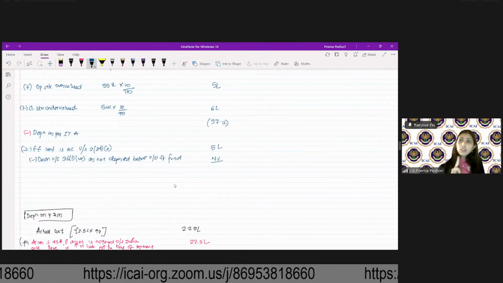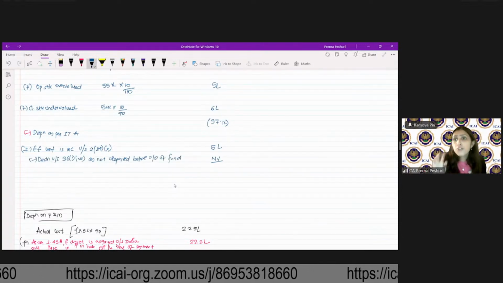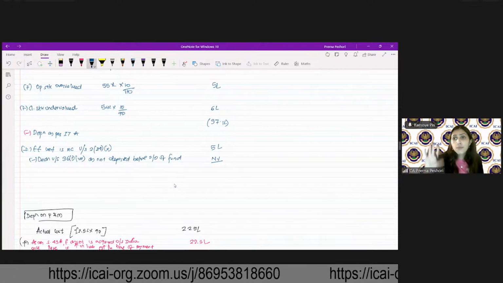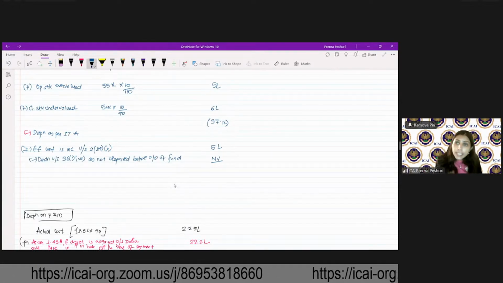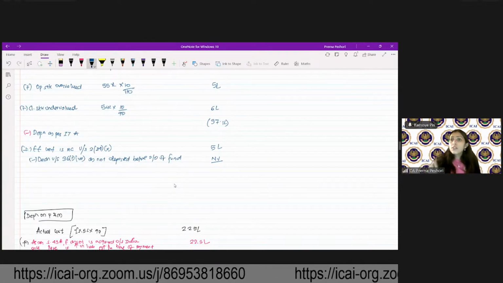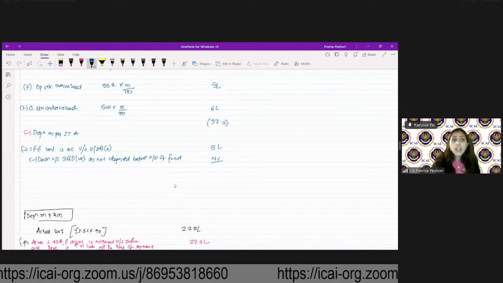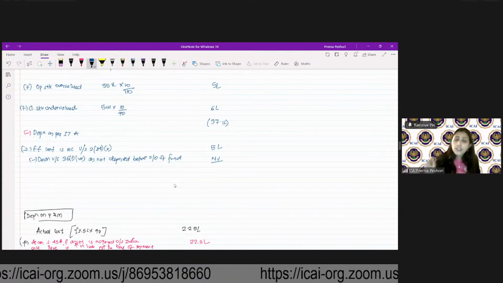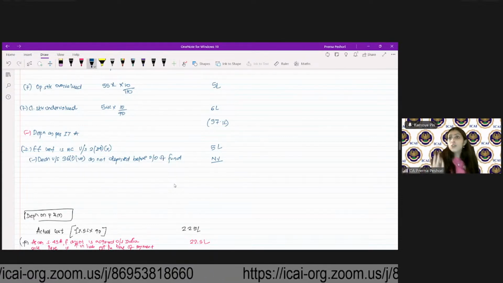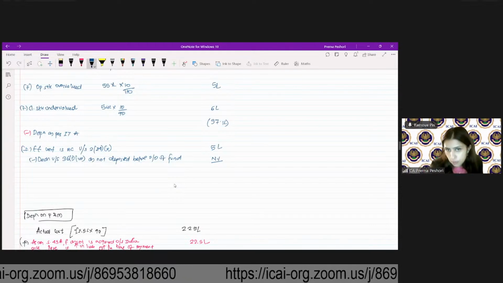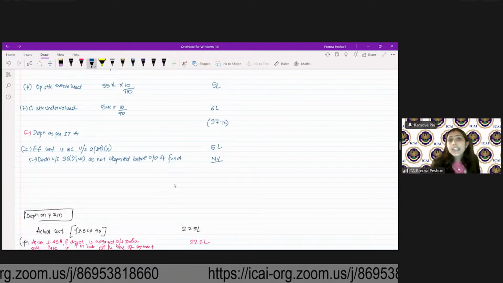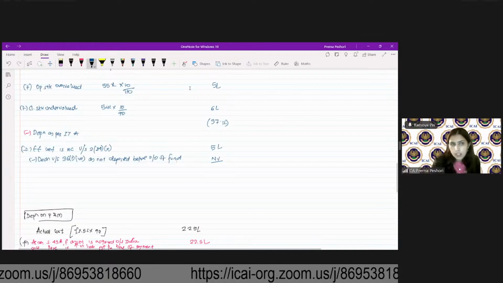For employer contribution, you have to deposit before the due date of filing of return of income as per 43B. For employee contribution, you have to deposit before the due date of fund. If you do not do that, you will not get any deduction under 36(1)(va). 43B does not cover employee contribution. So 5 lakh will be added to my income.